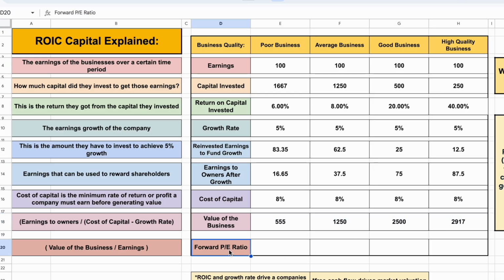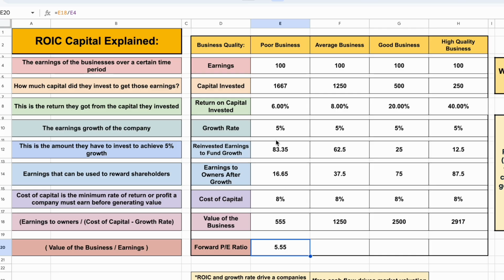And to calculate this, we just need to take the value of the business. So we'll take this number here and divide it by what the earnings of the company was. We'll come up here and hit enter. And we can see based off of this, the forward price to earnings ratio would be 5.55. So on the surface level, this business looks very cheap, but it's cheap for a reason.